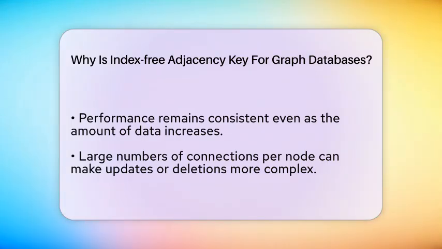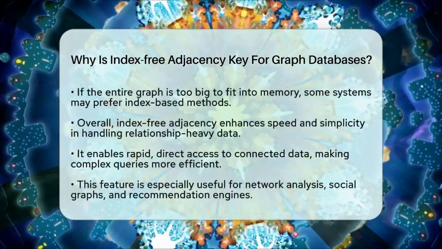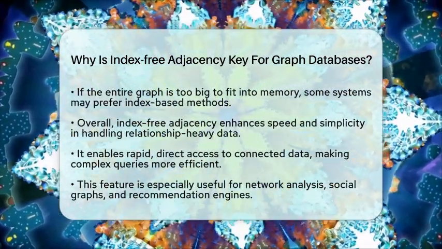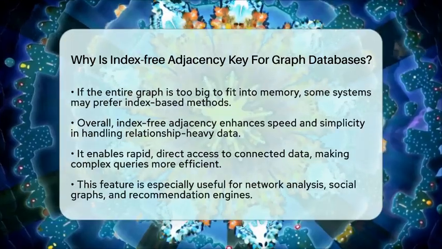However, there are some trade-offs. If a node has thousands of connections, updating or removing those links can get complicated and take more time. Also, if the entire graph is too big to fit into memory, some systems might prefer index-based approaches for better memory management. But overall, index-free adjacency is what makes graph databases so powerful for relationship-heavy data.